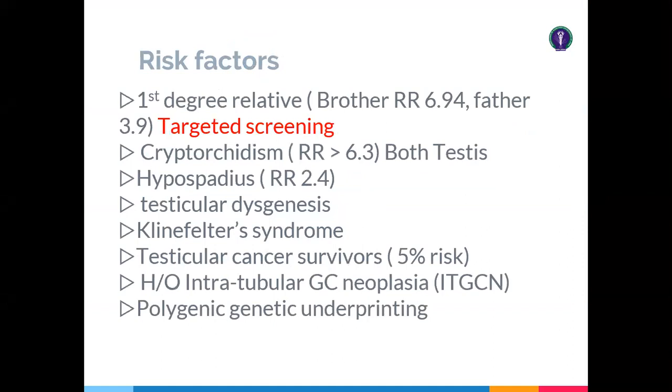The risk factors for testicular tumor: a family history is strongly important, with a relative risk of 6.94 in a brother, and even a father can present with a testicular tumor later on if his son has one. So there is a role for targeted screening. If any family member has a testicular tumor, we have to assess the brother or any male direct blood relative. Other risk factors are cryptorchidism, hypospadias, testicular dysgenesis, and Klinefelter syndrome.